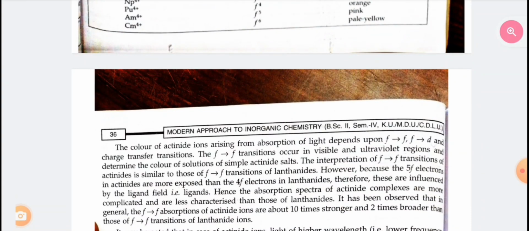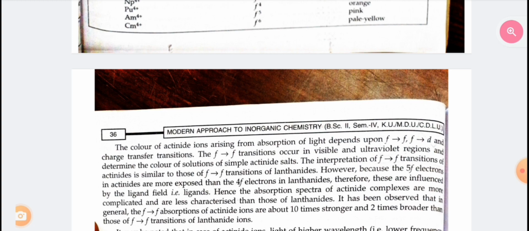The color of actinide ions arising from absorption of light depends upon f to f, f to d and charge transfer transitions. The f to f transitions occur in the visible and ultraviolet region and determine the color of solutions of simple actinide salts. The interpretation of f to f transitions of actinides is similar to that of lanthanides. However, because the 5f electrons in actinides are more exposed than the 4f electrons in lanthanides, they are influenced by the ligand field, that is, ligands. Hence the absorption spectra of actinide complexes are more complicated and less characterized than those of lanthanides.